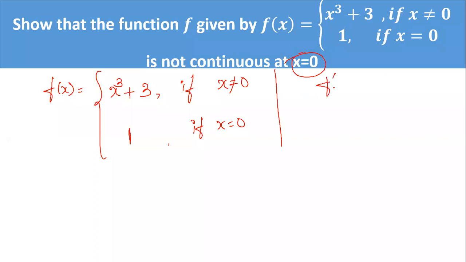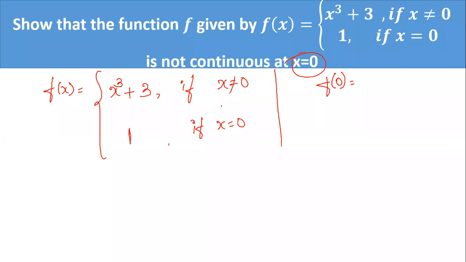So first you find what is f of 0. What is the value of f of 0, students? According to the definition, what should be the value of f of 0? It is 1. Correct. Good, Subramanya. It is 1. It's not 3.